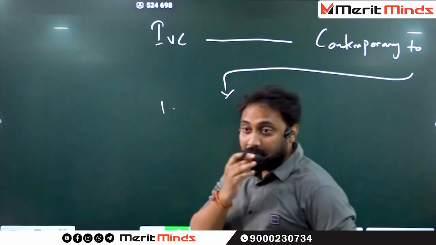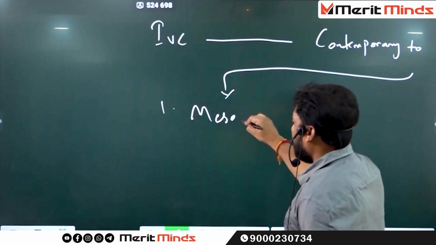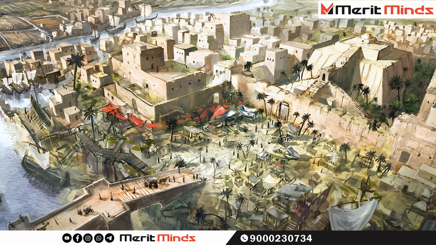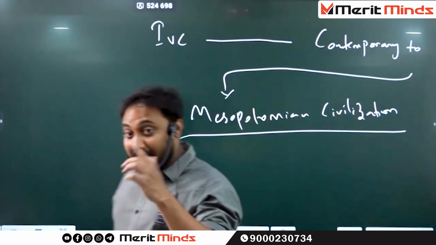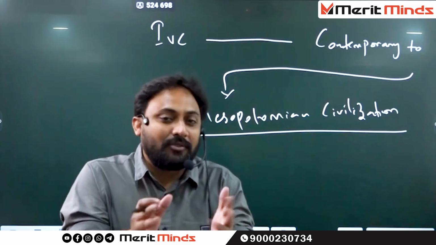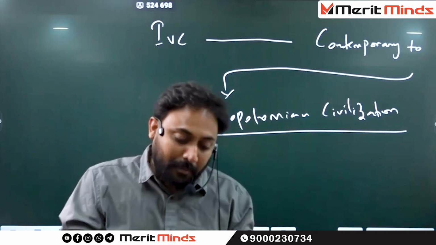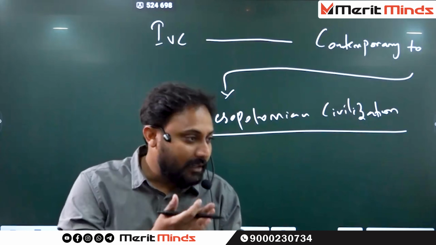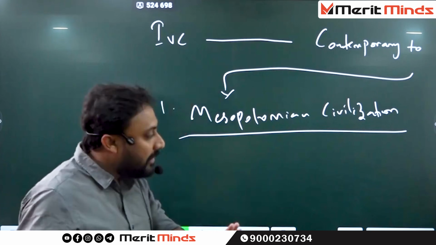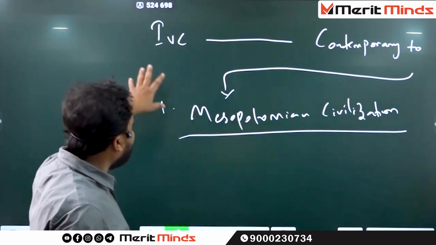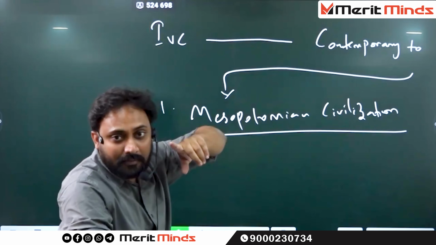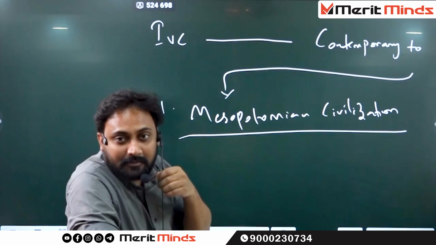Tell me, first, the most important one, Mesopotamia. Mesopotamian civilization is on the banks of which river? Any civilization was founded or born on the banks of rivers. Without rivers, there is no civilization. Without metals, there is no civilization. Without urbanization, there is no civilization. Without minerals or natural resources, no civilization. Like Indus Valley, how our IVC is on the banks of the Sindhu River or Indus River, or otherwise tributaries of Indus. How many tributaries are there?